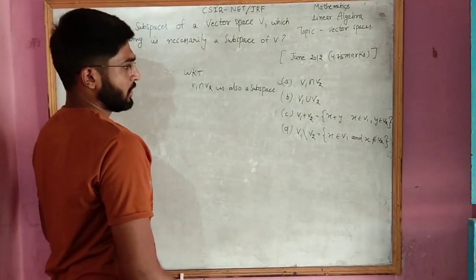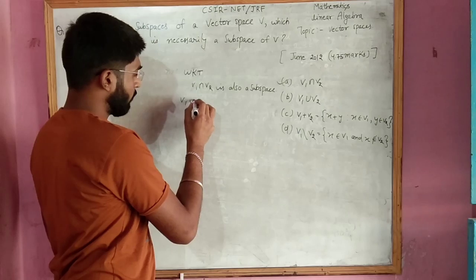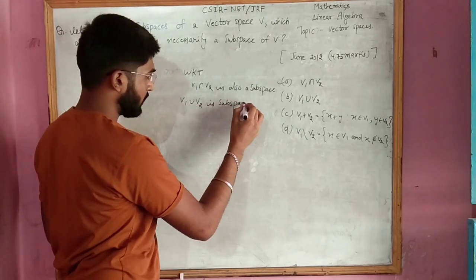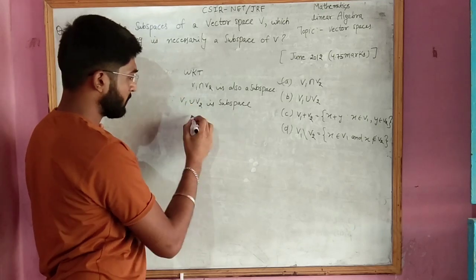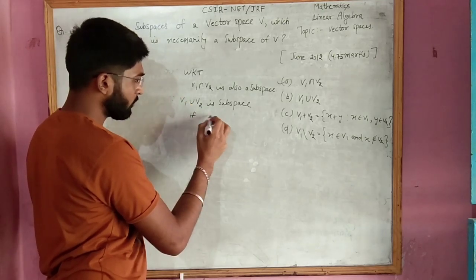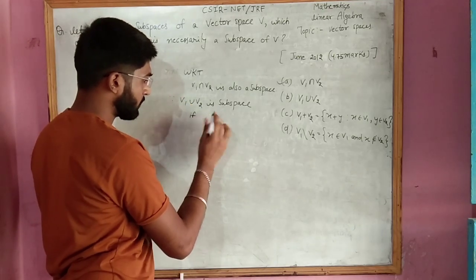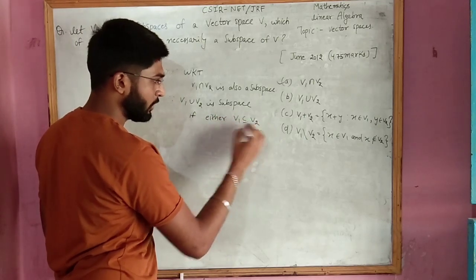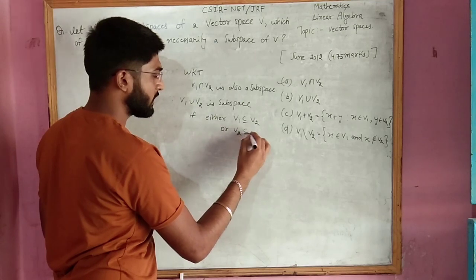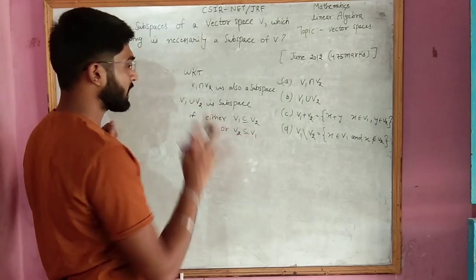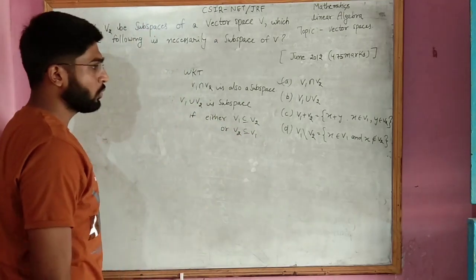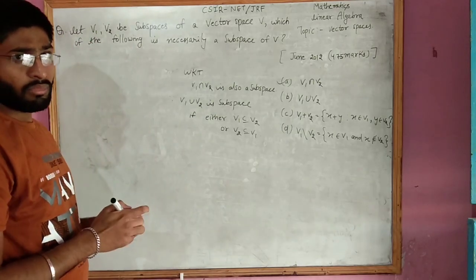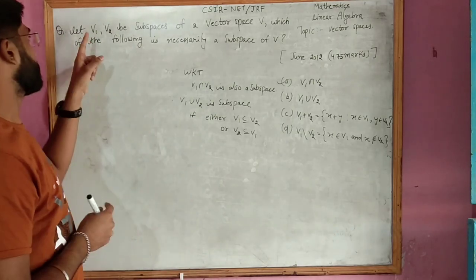Second, V1 union V2 is a subspace only if either V1 is contained in V2 or V2 is contained in V1. But we don't have any condition regarding the containment of these subspaces.